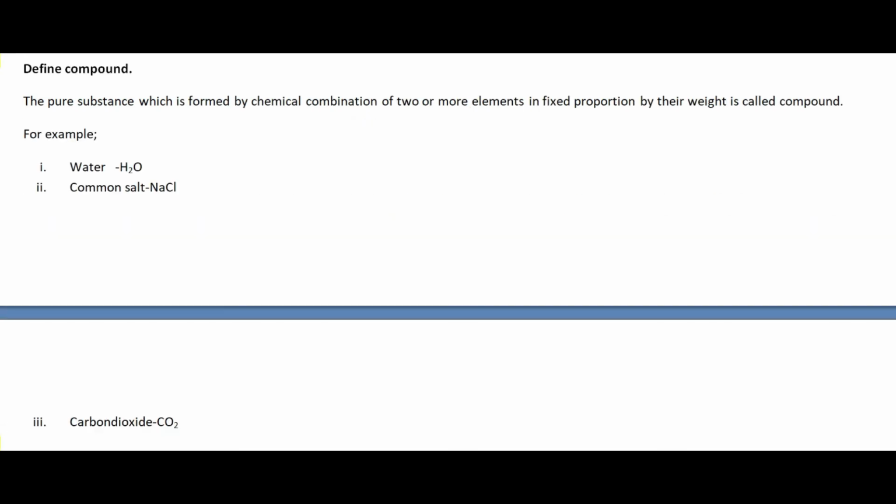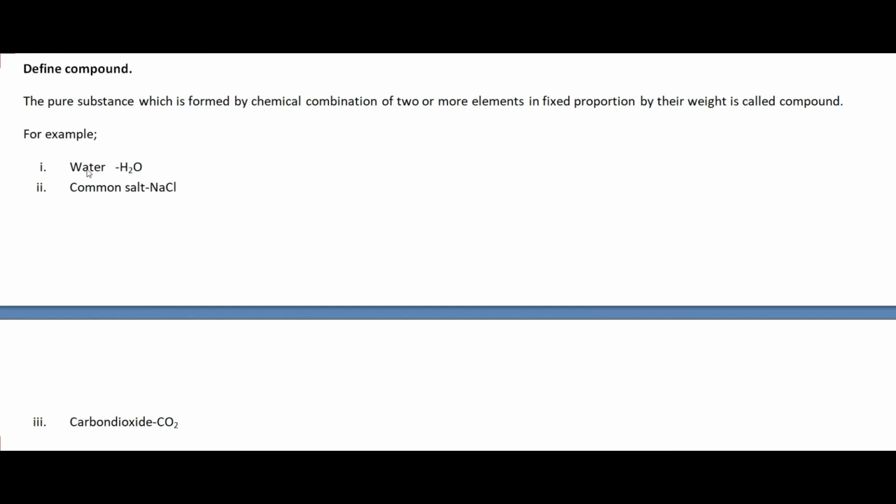Let's see some example, then you can be more clear. For example, water is a compound because the formula of water is H2O. It means in water hydrogen atoms and oxygen atoms are combined. You can see in the molecular formula H2O, it means two atoms of hydrogen element and one atom of oxygen element are combined here.